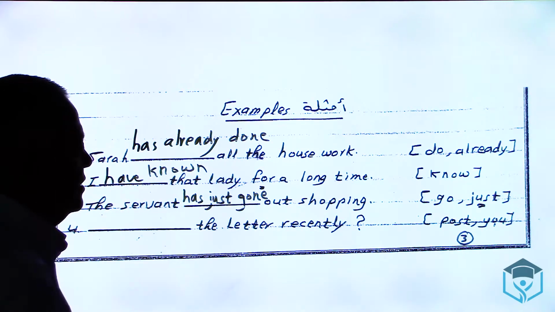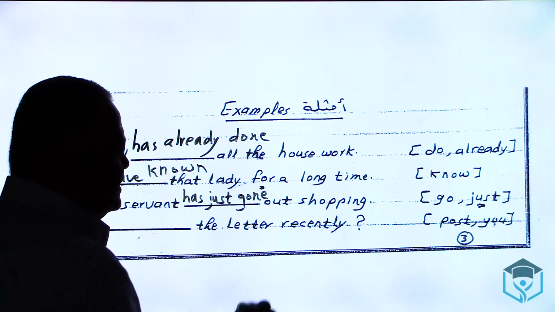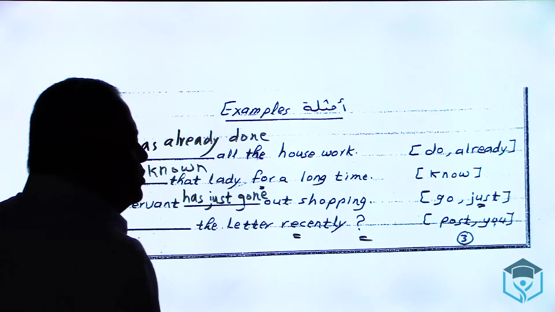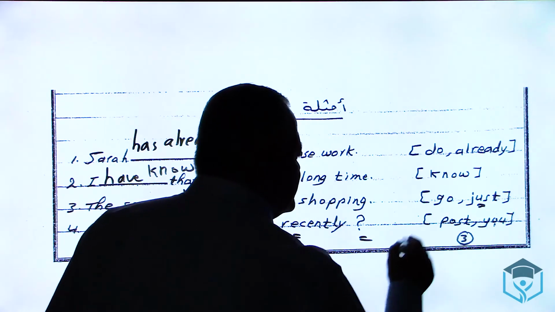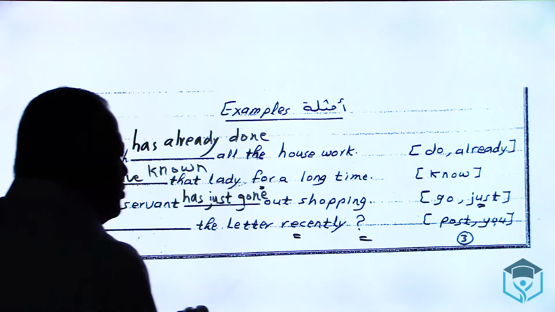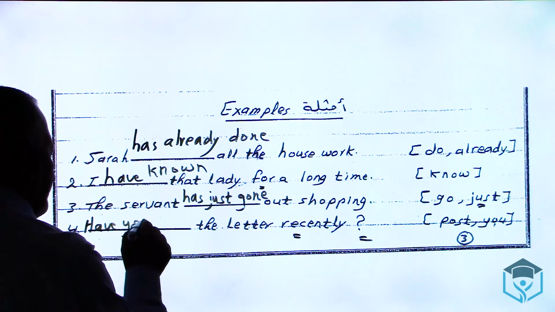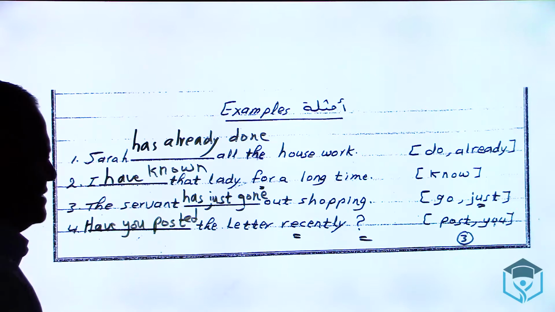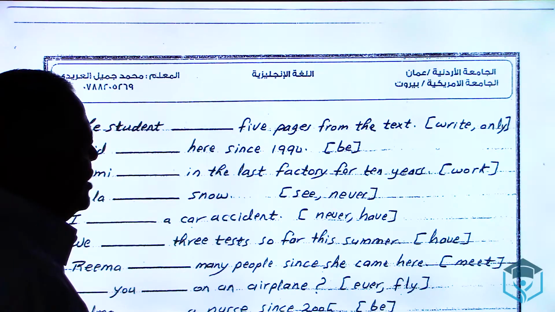Number 4, complete the sentence. The letter recently, this is the word recently. And what comes next is a question mark. Between two brackets, post and you. You take have. So I say you have, verb 3 of post, posted. But the question, change 'you have' into a question. I say have you. And the verb 3 of post is posted. So I say, have you posted the letter recently? Number 5, the student, blank, 5 pages from the text.